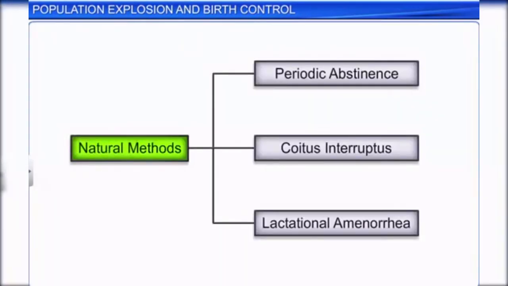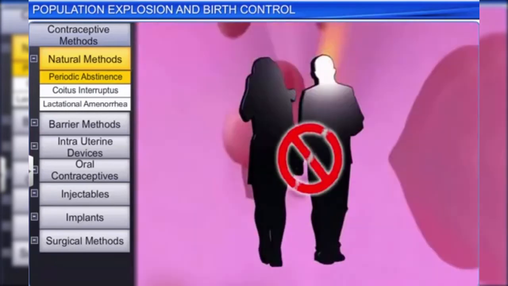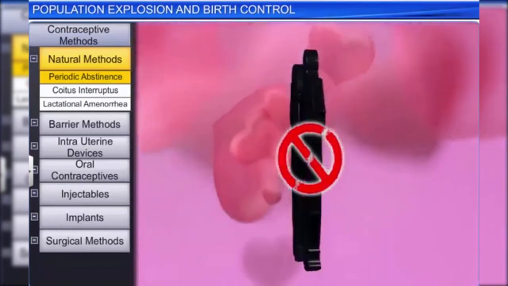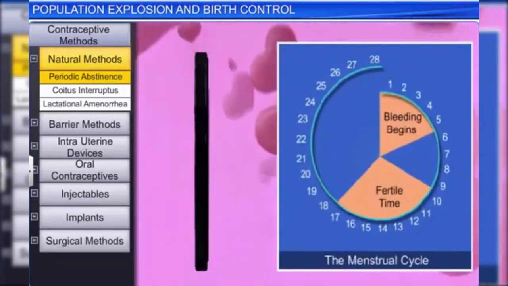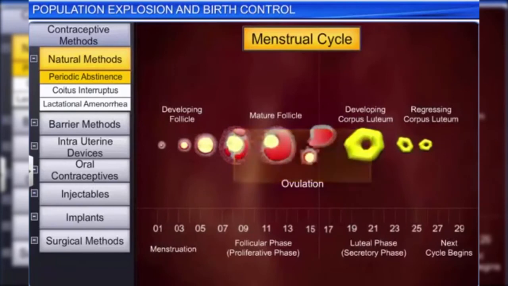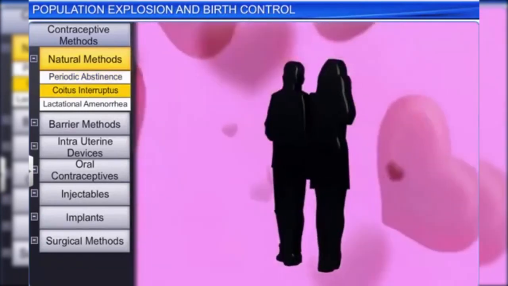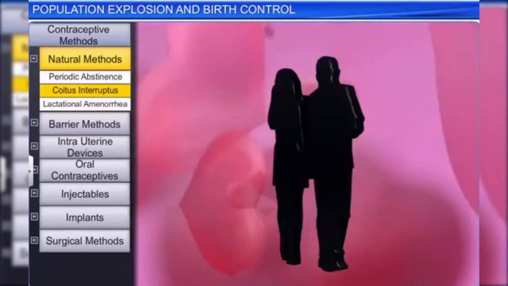They are of three types: periodic abstinence, coitus interruptus, and lactational amenorrhea. In periodic abstinence, couples abstain from copulation during the fertile period, which occurs between days 10 and 17 of the menstrual cycle. This is when ovulation or the release of the egg occurs, which increases the chances of conception. Another natural method is coitus interruptus, which is also known as the withdrawal method.